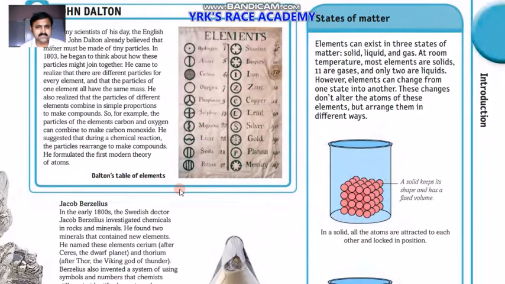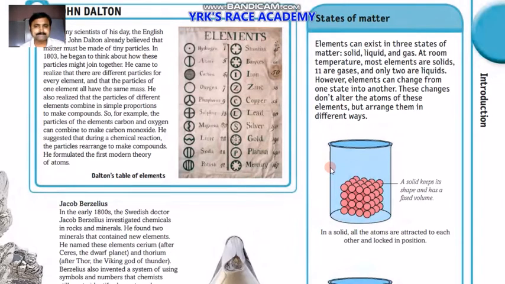Then the discoveries started rapidly, and after that they told that states of matter means elements can exist in three states. They have identified solids, liquids and gases in this atmosphere. At room temperature, so many elements they have identified. Most are solids, 11 are gases, and 2 are liquids. That's what we have discussed about bromine and mercury.